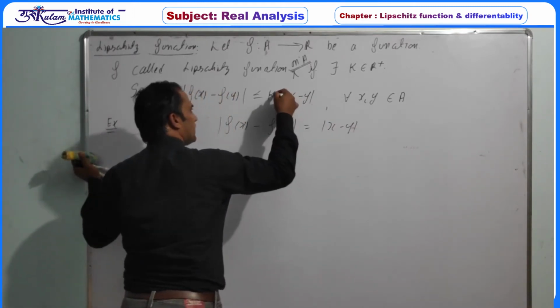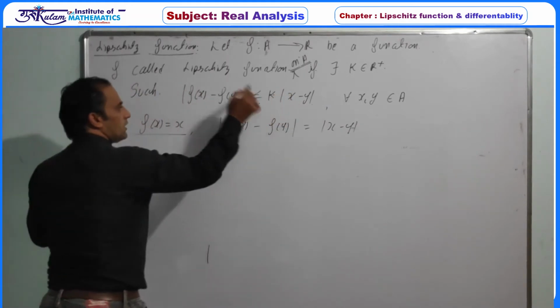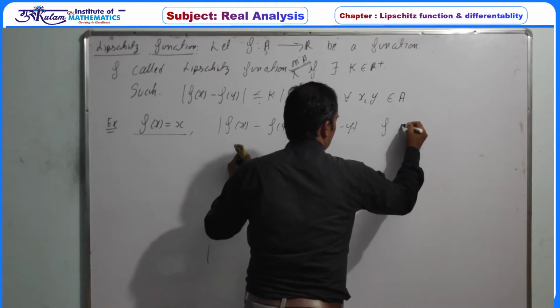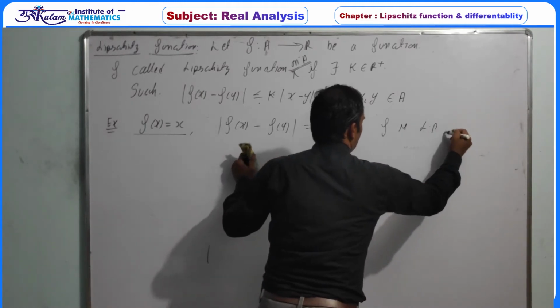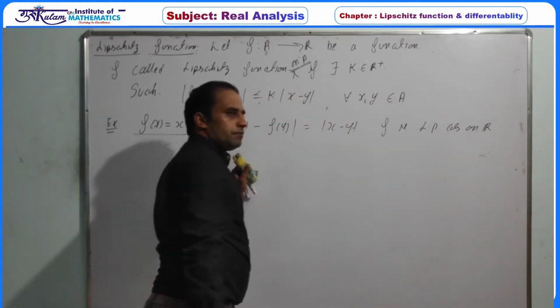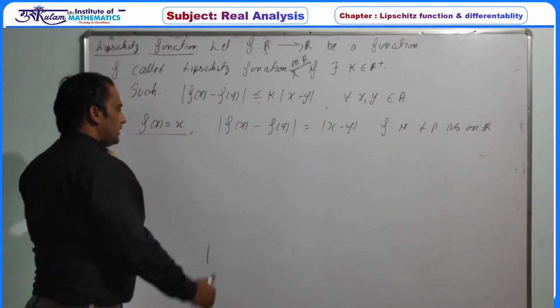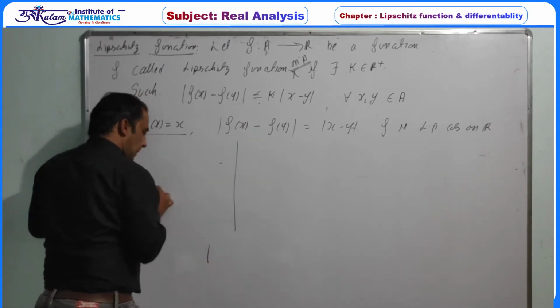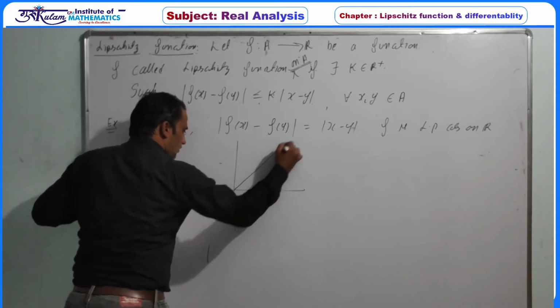So if we take k equal to 1, then this inequality holds, which implies f is Lipschitz continuous on the whole real line R. Or geometrically, if we find the slope of this line segment, this is the line y = x.